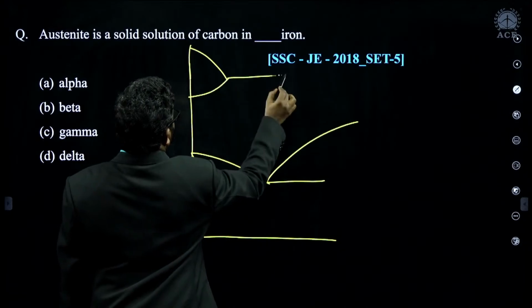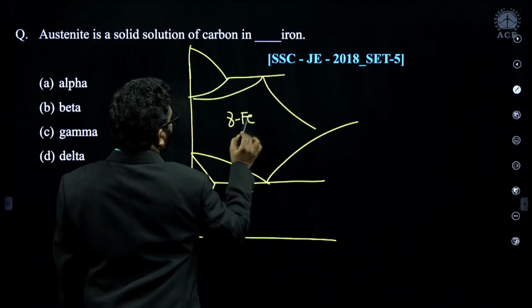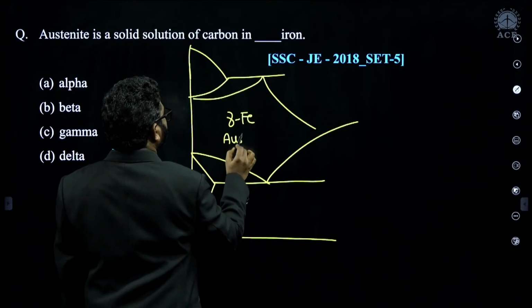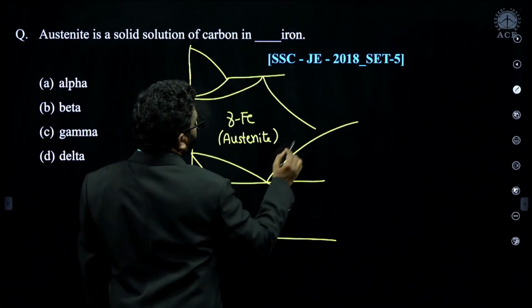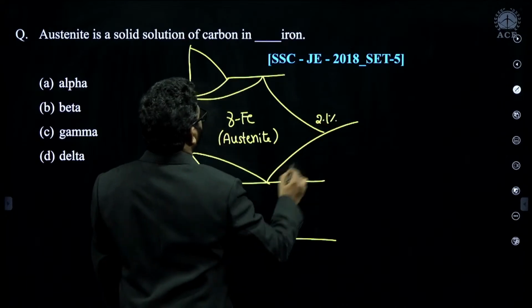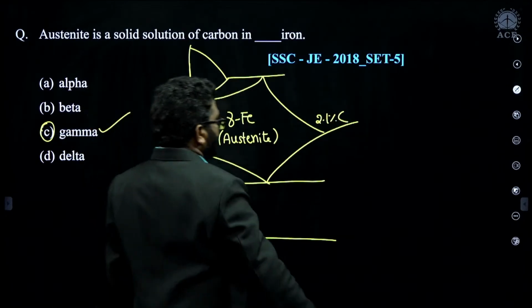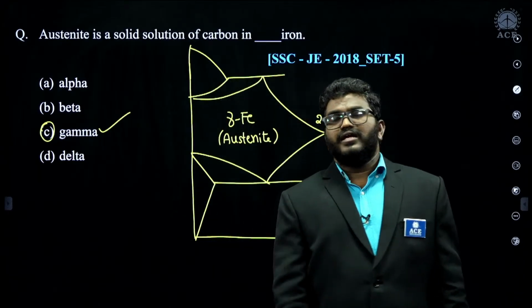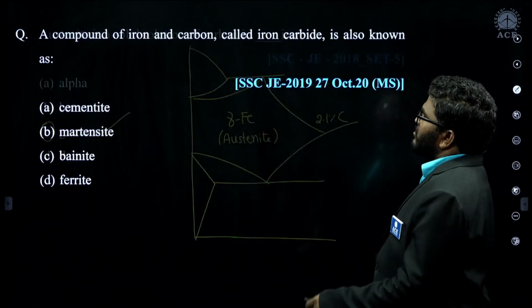This gamma iron we call austenite. This austenite has a percentage of carbon up to 2.1%. So it is gamma iron. C is the correct answer. Simple question.